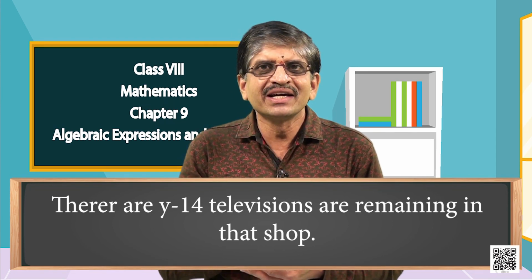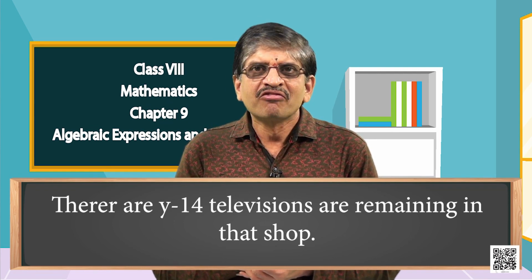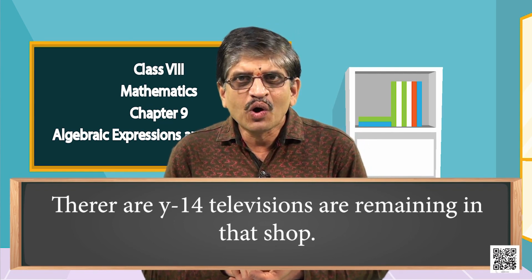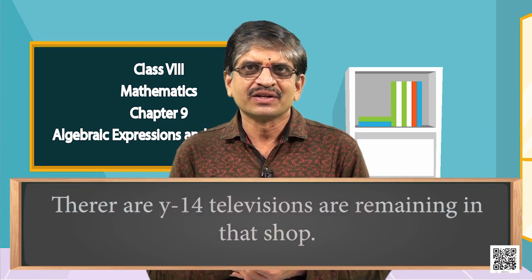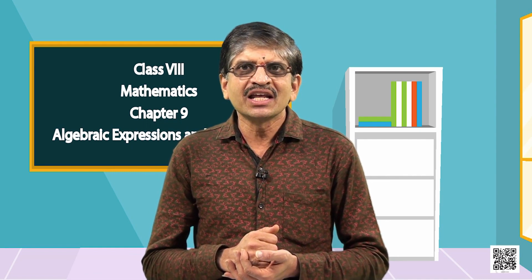How did you get this? Very good. By subtracting 14 from y, you got y minus 14. You know, this y minus 14 is called an algebraic expression which is formed with the variable y and the constant 14. Have you understood? Good.